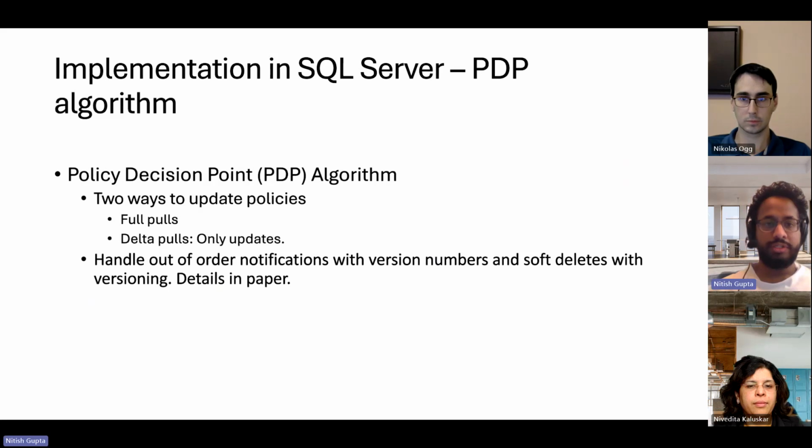Now, what is the algorithm? There are essentially two ways to update the policies. One of them is full pulls, which essentially gets the whole set of policies and pulls it into the SQL Server. And there are delta pulls, which are only for policy updates. We obviously need to handle out of order notifications with version numbers and soft deletes with versioning, and the details of this are in the paper.